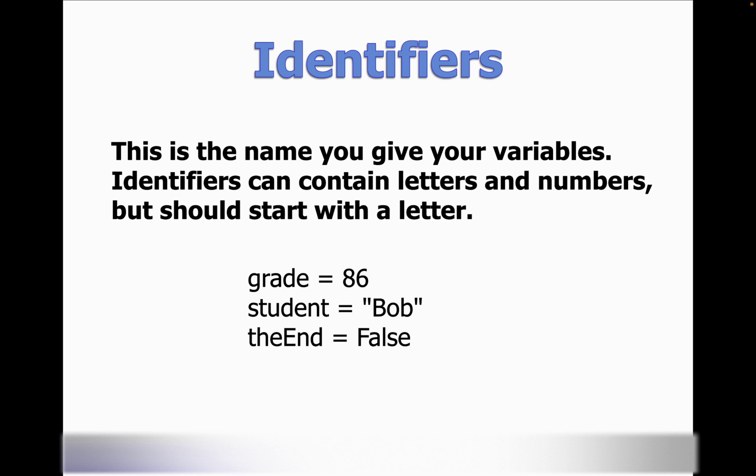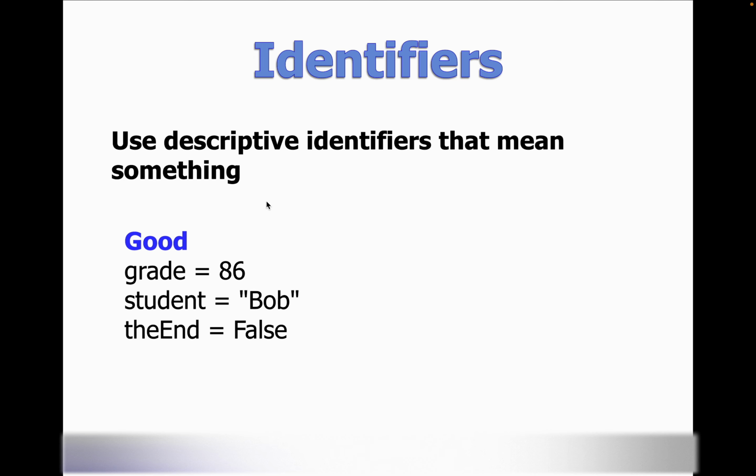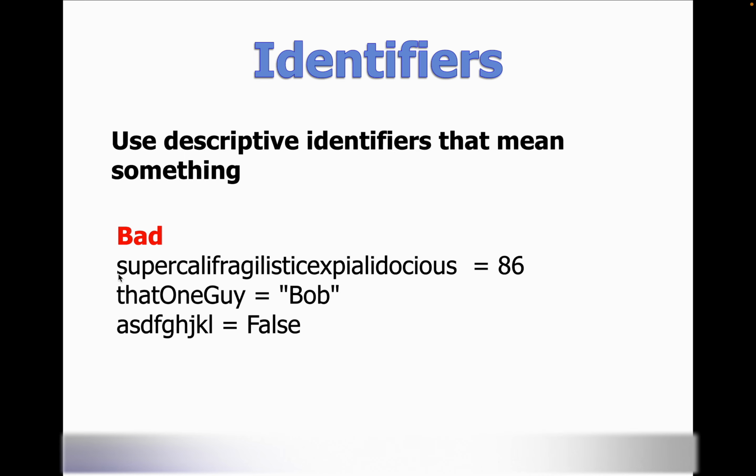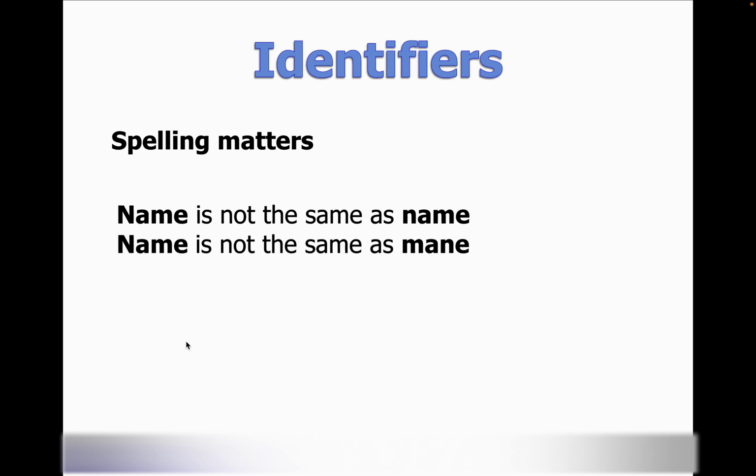Identifiers are the name that you give your variable. So grade, student, and the end are all identifiers for these values, and they must always start with a letter. So always use descriptive identifiers. Use identifiers that are easily spelled and actually have a meaning. Don't use identifiers that are super long or super vague or have no meaning at all.